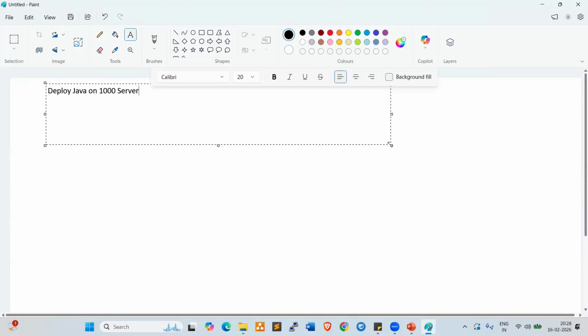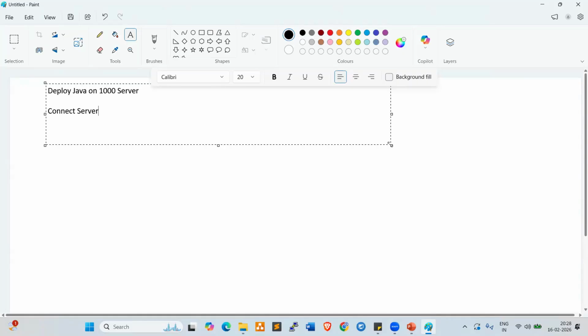So the very first thing we have to do is connect to the server. Let's take a single server and try to understand how we can deploy the Java. First, we need to connect to the server. How can we connect? Anyone?